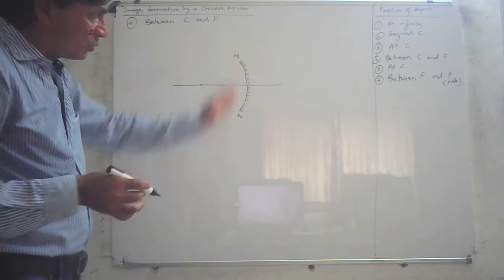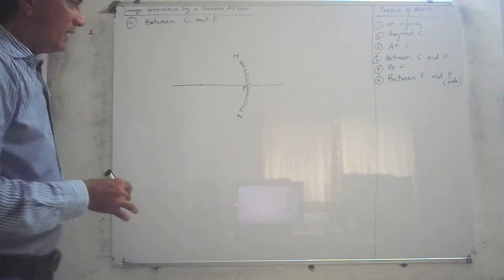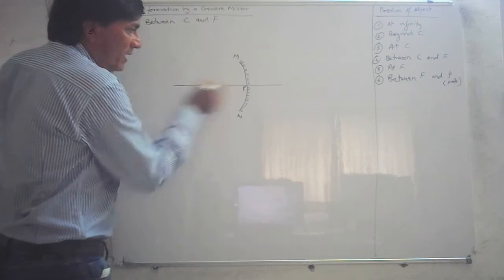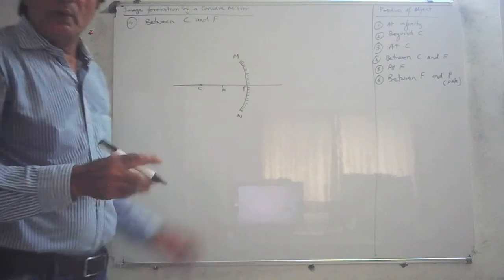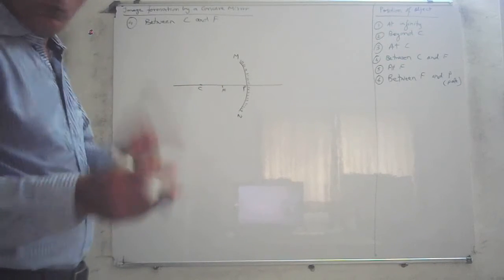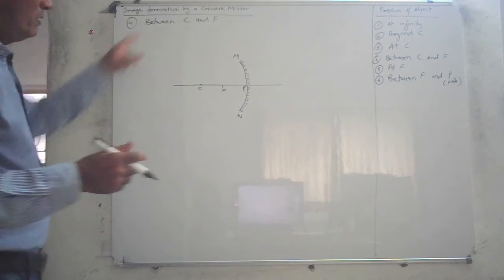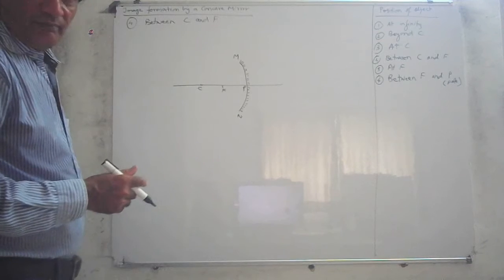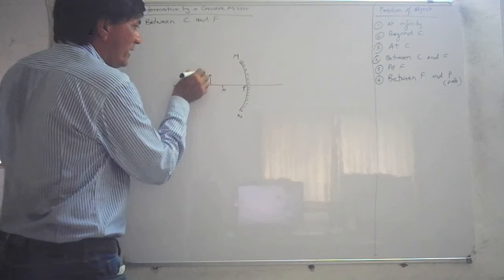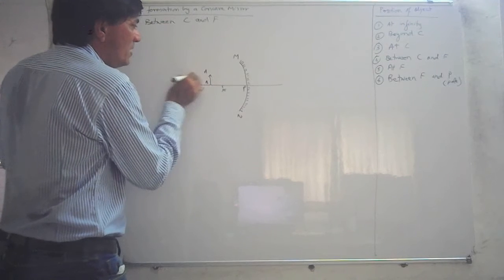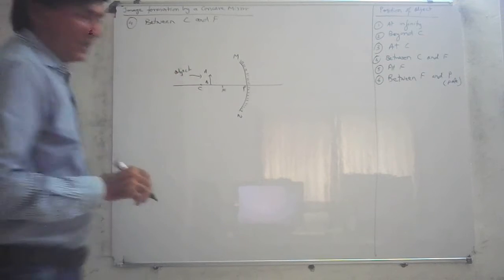Light passes through this. Now this is the pole. Now this is C. Approximately half of this is F. Remember, I am taking approximately because I am not using a scale. Alright, you must use a scale and half the distance must be taken. Now the object is placed between C and F. So let us suppose I put the object out here. This is your object, AB.